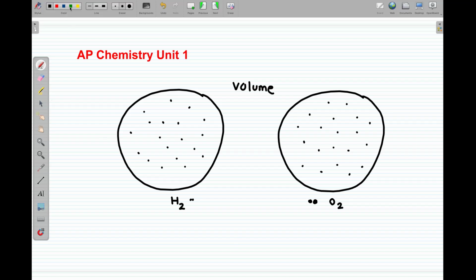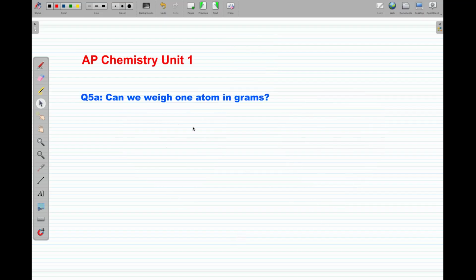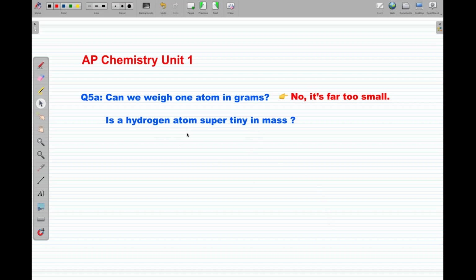So we agreed. Do they have the same count? Yes, they have the same count. Do they have the same volume? Yes, they have the same volume. Do they have the same masses? No, they don't have the same weight or mass, because the particles of the oxygen are much heavier than the particles of the hydrogen. So, if we want to weigh atoms and molecules, can we weigh them in grams? No, they are too small to be weighed in grams. So is the hydrogen atom super tiny in mass?